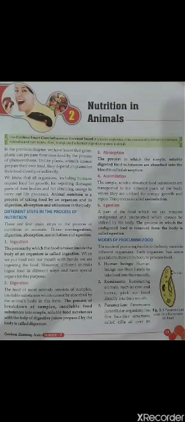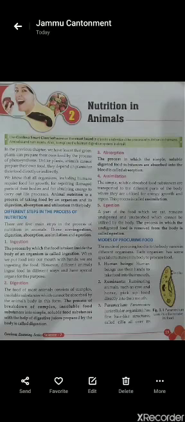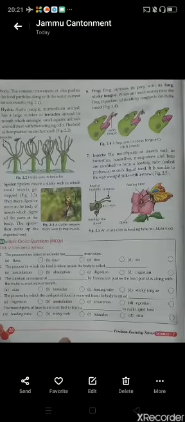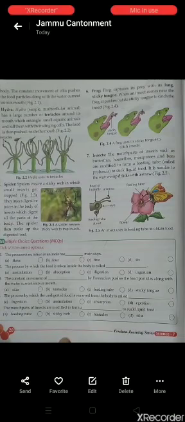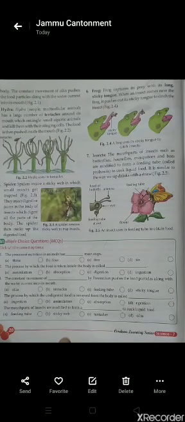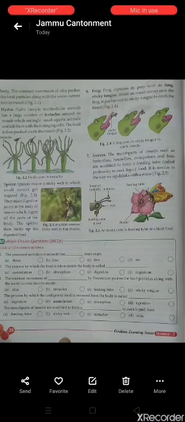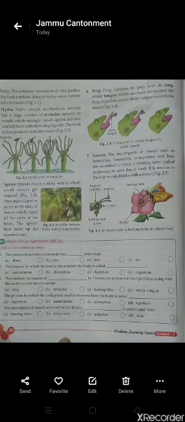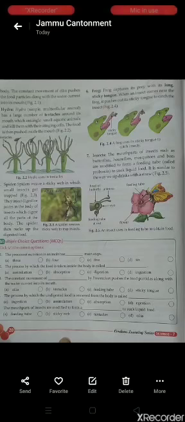Next, the way of procuring food can be seen in hydra. Hydra is a simple multicellular organism that you will find in water bodies, and it has a large number of tentacles around its mouth, which capture small aquatic animals and kill them with their stinging cells.